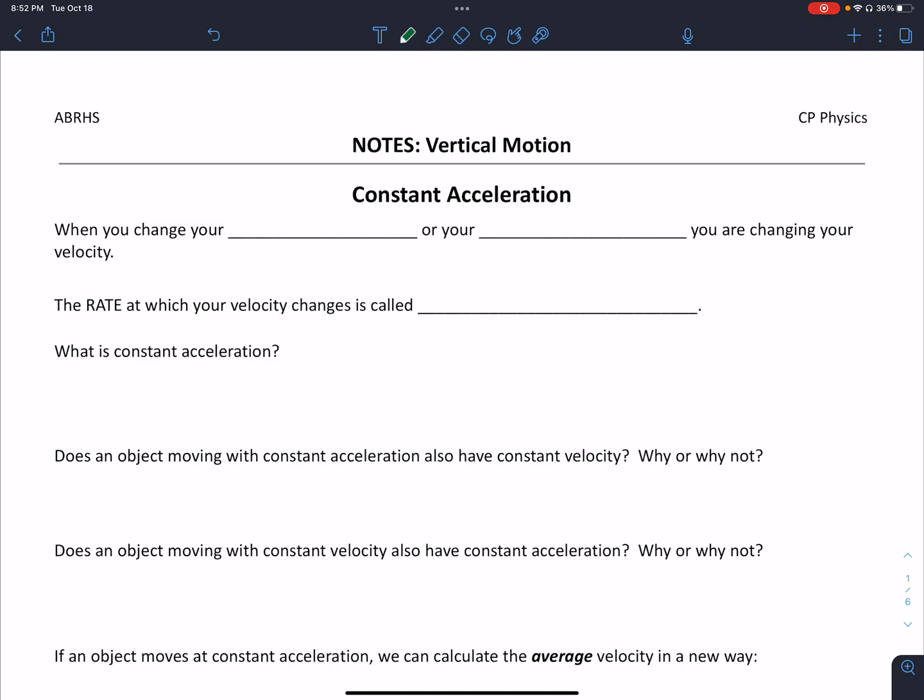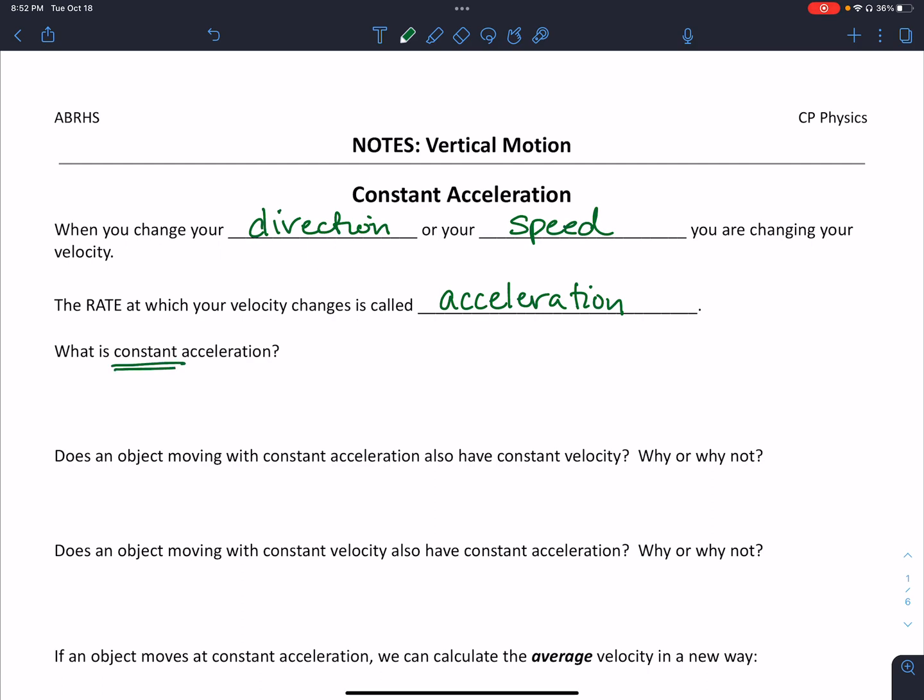This time we're looking at vertical motion and focusing on constant acceleration. As we saw when we looked at velocity, when you change your direction or your speed, then you are changing your velocity. The rate at which your velocity changes is called acceleration. Similar to speed and velocity, you can have a constant acceleration, instantaneous acceleration, or an average acceleration. In this course, we're going to focus on constant acceleration.